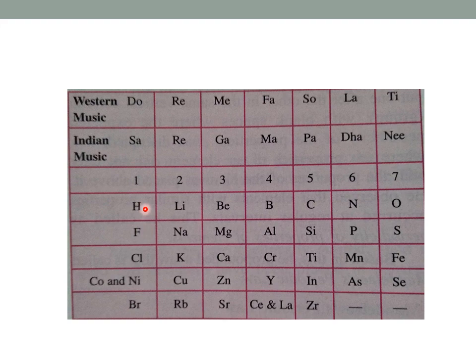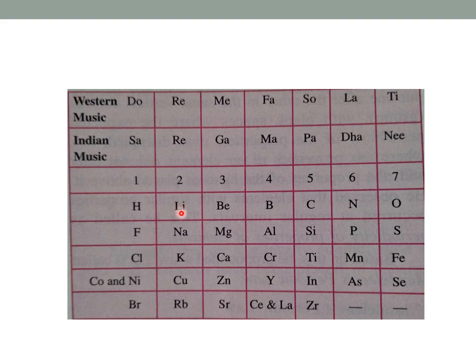Let us start from here. First element here, hydrogen, then lithium, beryllium, boron, carbon, nitrogen, oxygen. So here 7 elements are written. Then the 8th element, it is fluorine. In the third row, the next 8th element is chlorine. So what Newland said is, the 8th element is the repetition of the properties of the first element. That means fluorine and chlorine show the same properties.